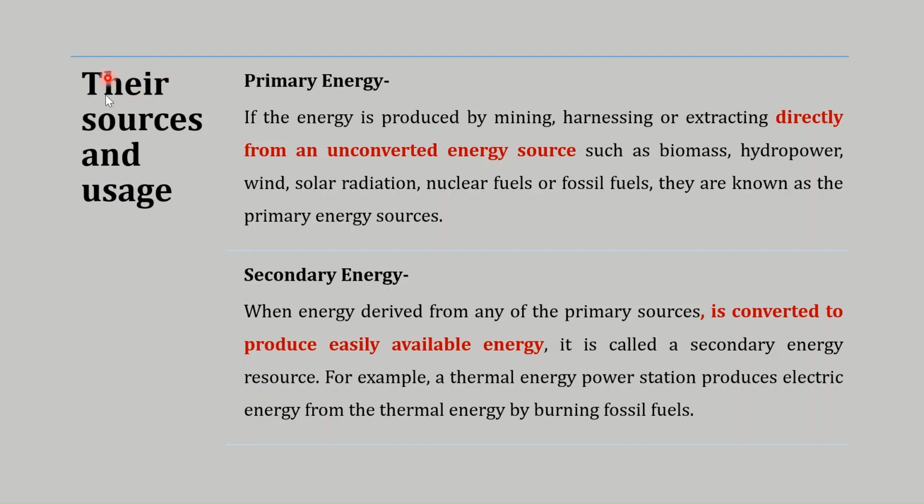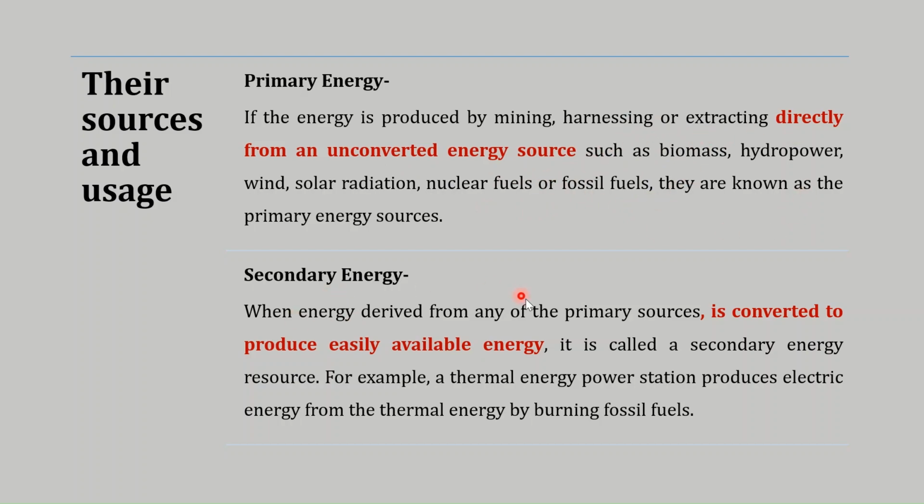Next classification is based on their sources and the use. So on this basis, these resources can be classified into primary energy sources and the secondary energy resources. So here we have, means if the energy is produced by the direct और अनकन्वर्टेड एनर्जी सोर्स, जैसे कि बायोमास, हाइड्रो पावर, या फिर विंड, सोलर रेडिएशन, न्यूक्लियर फ्यूल्स और the fossil fuels. So these are referred as the primary energy sources because they are utilized directly.